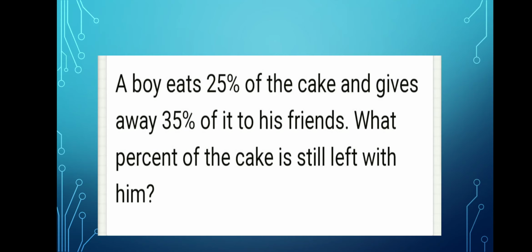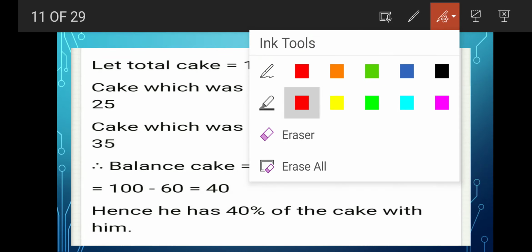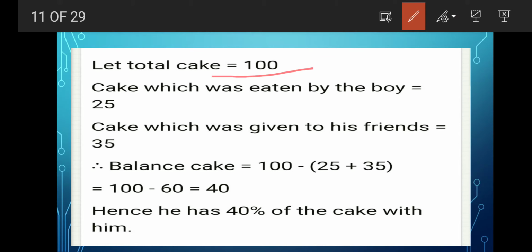The question is, a boy eats 25% of the cake and gives away 35% of it to his friends. What percent of the cake is still left with him? That we have to find out. Means what percent of the cake is still left with the boy. Okay, so this is the process. Let the total cake be 100, and cake which was eaten by the boy 25 and given to his friends 35. So balanced cake will be what? 40. So 100 minus 25 plus 35, balanced cake is 40, and hence 40% of the cake is left with him.